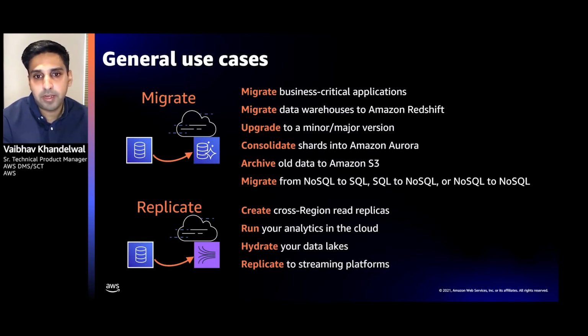From a replication perspective, we have customers who run analytics in the cloud. They move from OLTP sources to targets like Amazon Redshift to take care of their analytical use cases. They use this service to hydrate data lakes. They create data lakes in CSV or Parquet format in Amazon S3 from multiple sources we support. They create read replicas and also a bunch of streaming use cases to Kinesis, with abilities to transform data as you go from one place to another and get your data in JSON format to Kinesis.